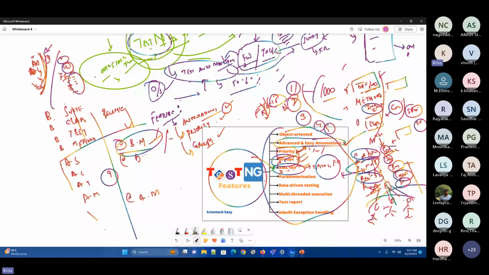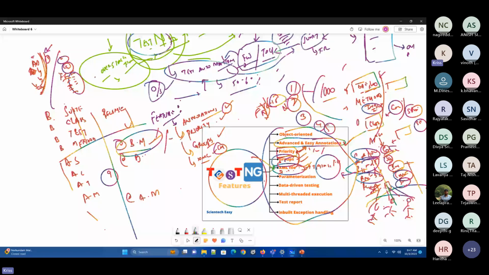If you put on a switch, the fan rotates; similarly, if you make the configurations in this XML file, by default all these things would be enabled and then it can be executed. That's the reason this testng XML file is very important. It is easy to do the configurations: if you make a configuration change here, it reflects on the entire execution.